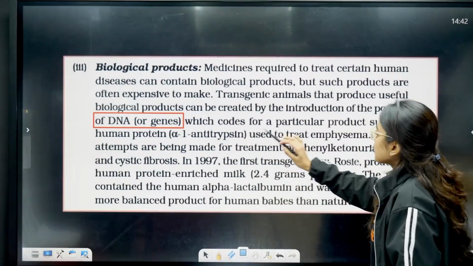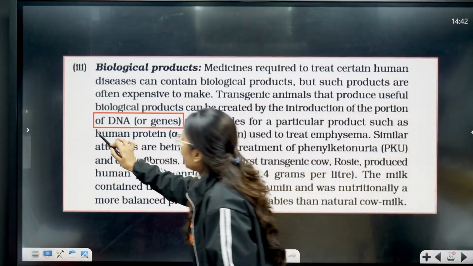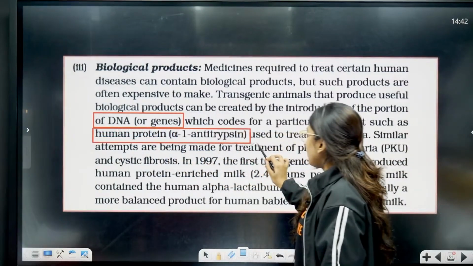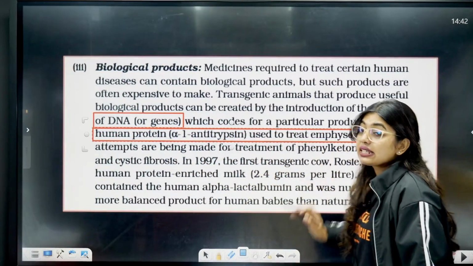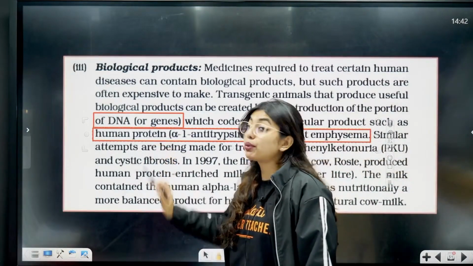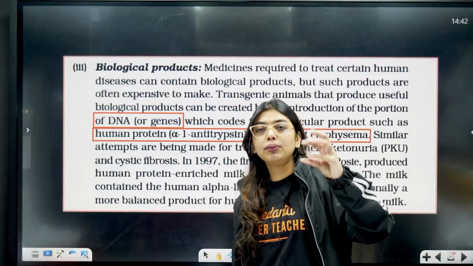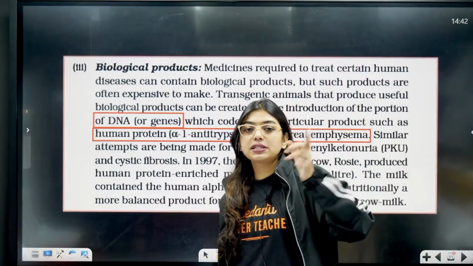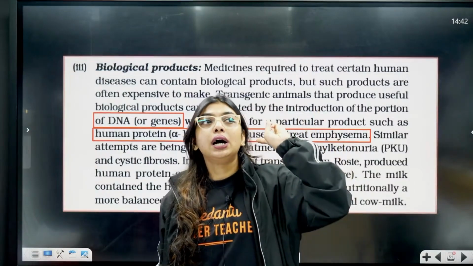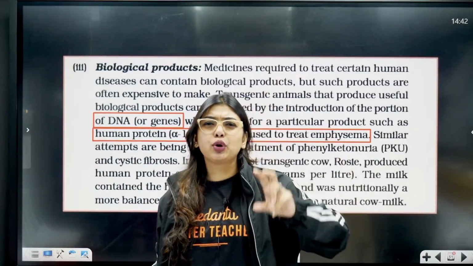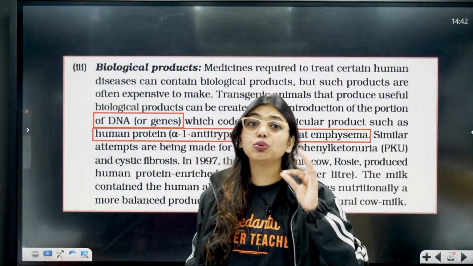Now, which codes for a particular product, such as, very important example, the human protein called alpha-1 antitrypsin used to treat emphysema. So this alpha-1 antitrypsin, a question will come in such a way: which is the human protein, hormone, gene? They will give you multiple options and you have to identify the human protein.